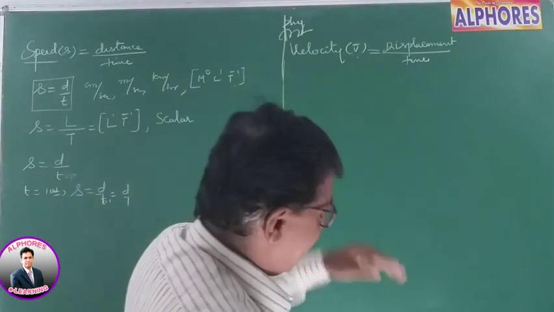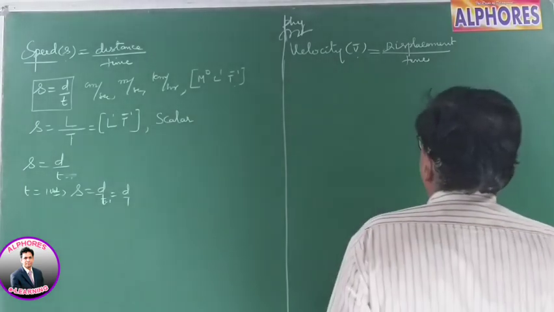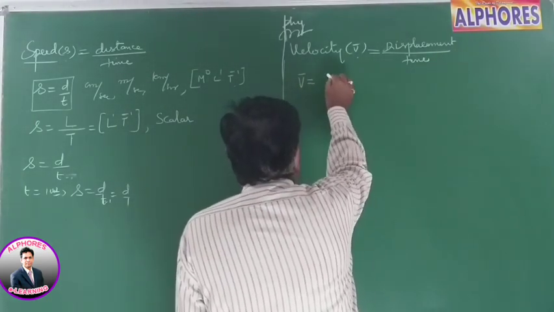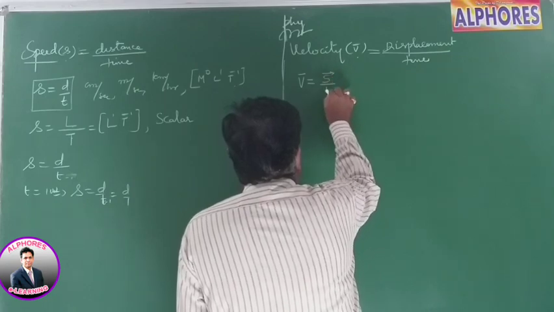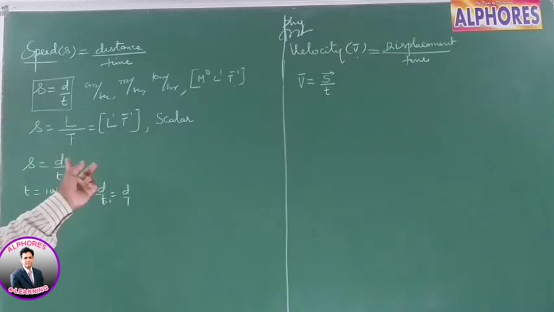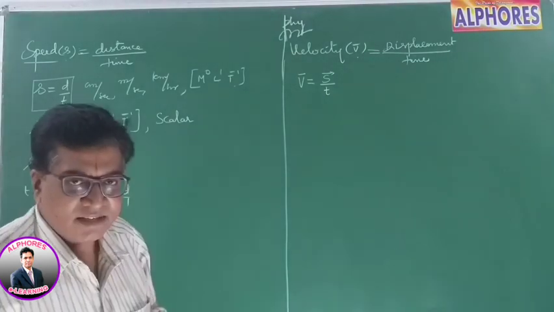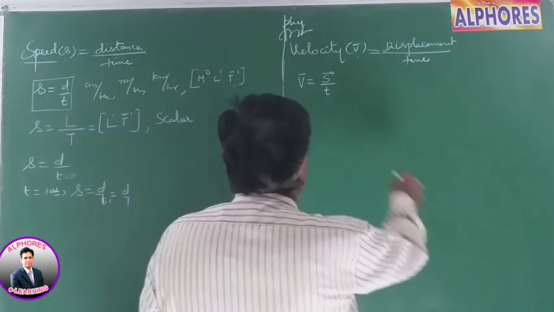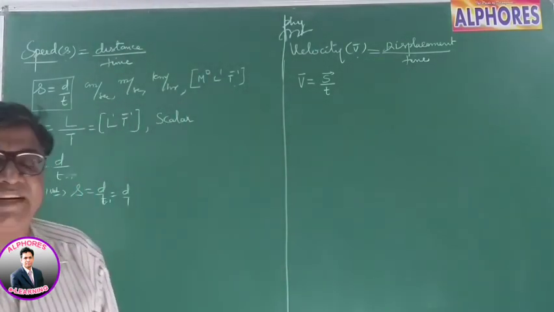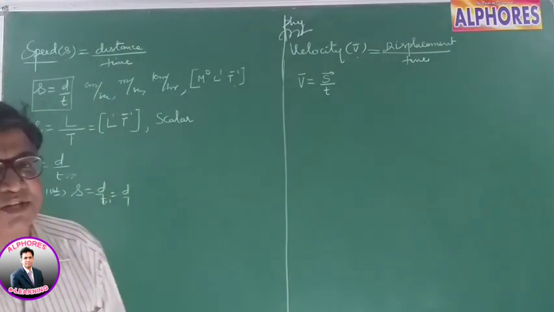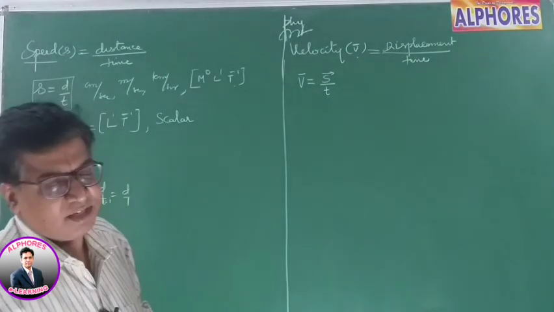In analogy to it, there is velocity. Velocity is displacement by time. So v bar I can write as displacement s bar by t. Don't get confused, this is small s, speed, and that is capital S bar, displacement. It's a vector, this is a scalar. Velocity is defined as the rate at which the displacement is covered by a body, or the rate at which the change in position takes place in a straight line path.